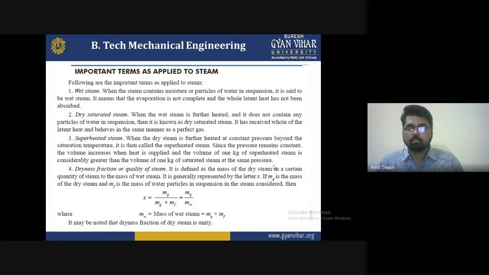Third is superheated steam. When the dry steam is further heated at constant pressure beyond the saturated temperature, then it is called superheated steam. Since the pressure remains constant, the volume increases when heat is supplied, and the volume of 1 kg of superheated steam is considerably greater than the volume of 1 kg of saturated steam at the same pressure.